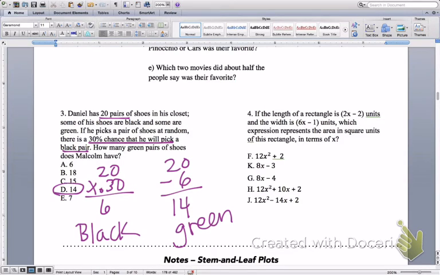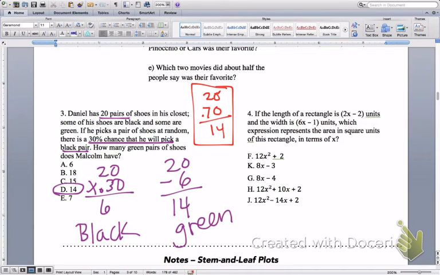My answer is D. A faster way to do it would be your alternate method. If you prefer to do a different way, if 30% are black, that means 70% are green. So you can just do 20 times 0.70. This is another way of getting the answer a little bit faster.